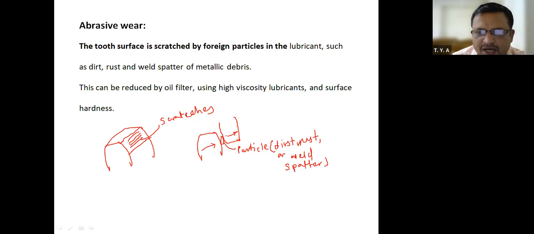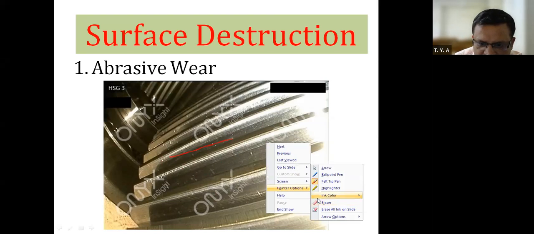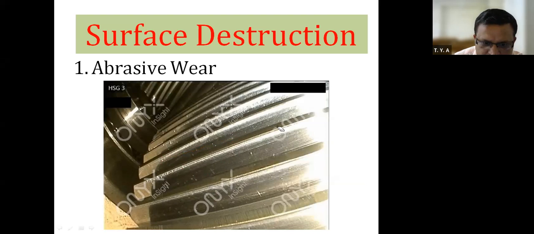Now, this can be reduced by filtering the oil, using high velocity lubricant, and increasing the surface hardness. Therefore, you just see this gear, two gears are in contact with each other. Now you can see these scratches are there on this surface of the gear teeth. Therefore, this is known as abrasive wear.